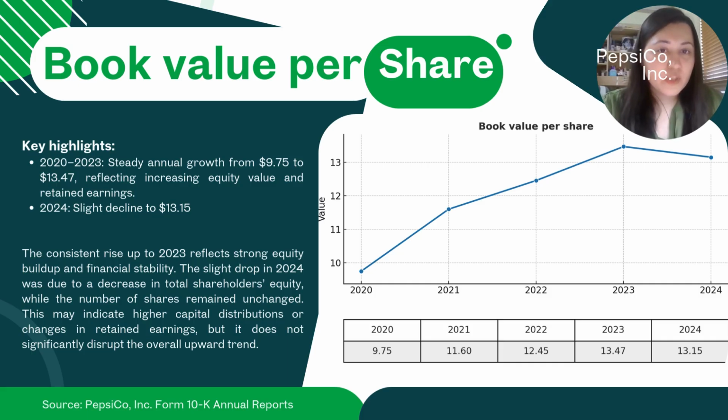So now let's have a look at book value per share, which is our last financial ratio. The key highlight here is that from 2020 to 2023, there's a steady annual growth, which ends at 13.47. There's a slight decrease in 2024, but it is not very important. The slight drop in 2024 was due to a decrease in total shareholders' equity, while the number of shares remained unchanged.